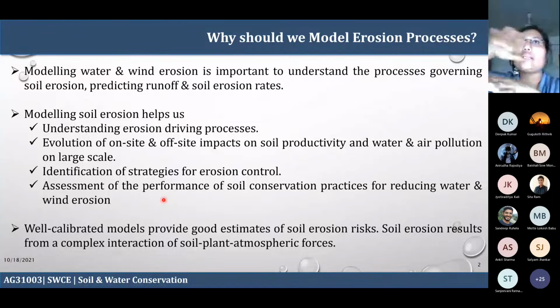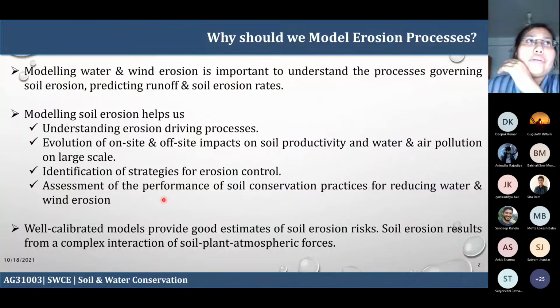If the wind speed is at a certain height, then you put a certain length of the structure. If it is not working, then it has to be flexible, and you put in a little bit larger one. So these kinds of things decide whether the mechanical barrier is going to work or whether the biological barrier is good enough. So the evaluation of different performance, or evaluation of different conservation practices, also helps. So this modeling of soil erosion also helps us.